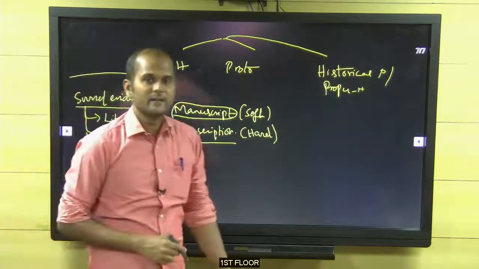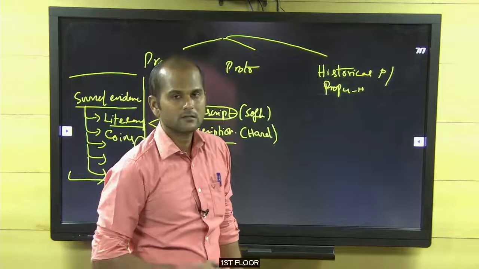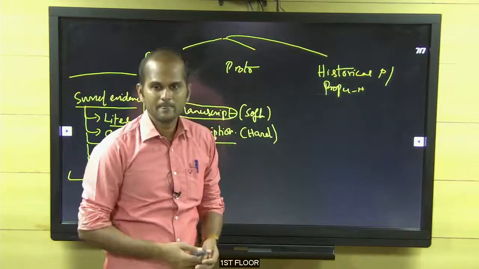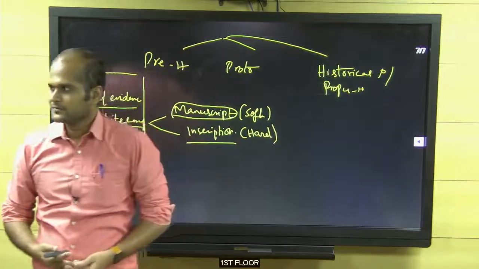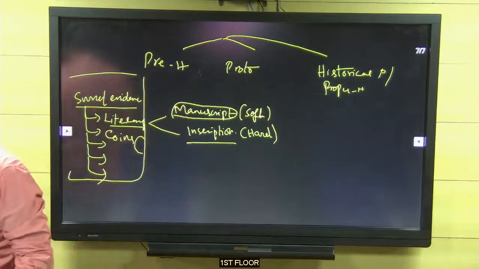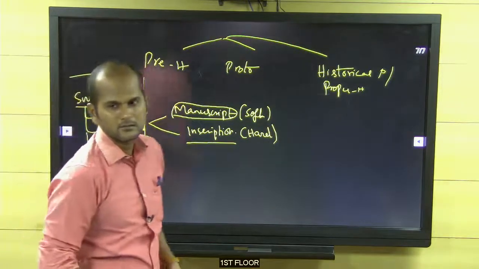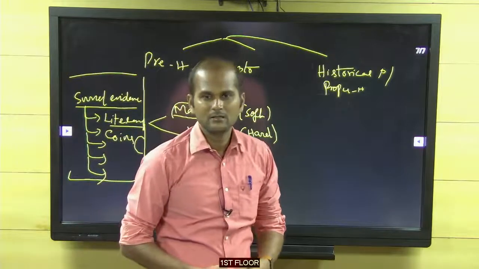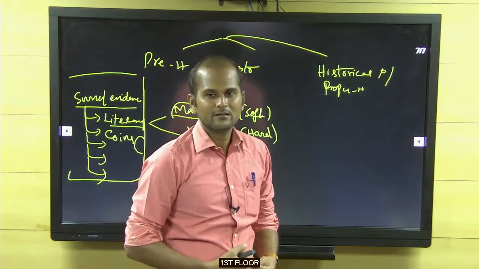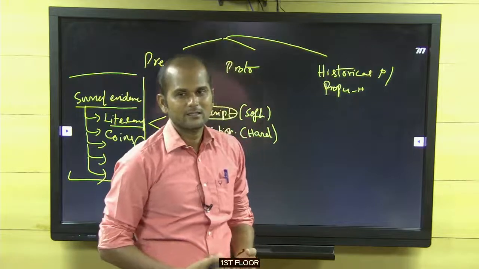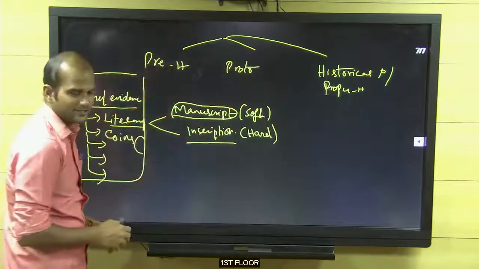What is the name of the study of coins? Write it. Type it. Correct, numismatics. Am I right?